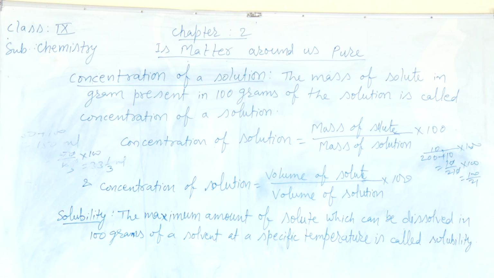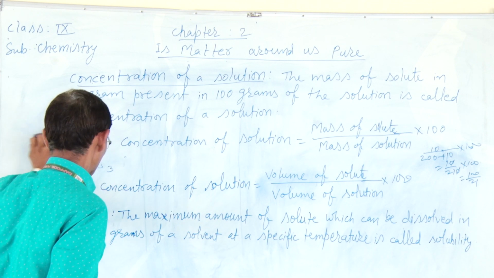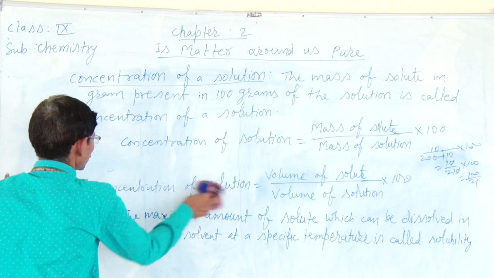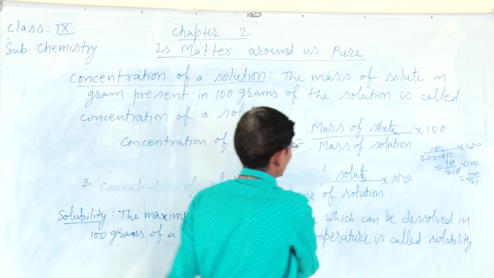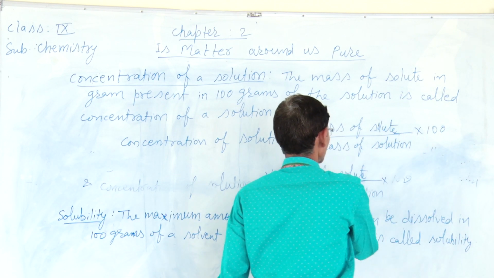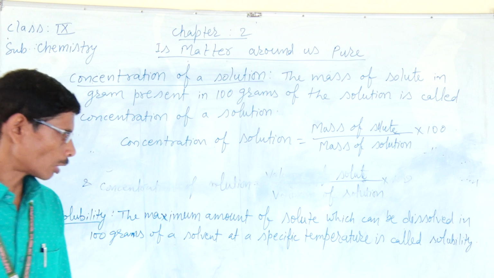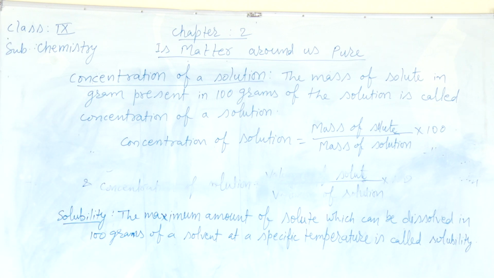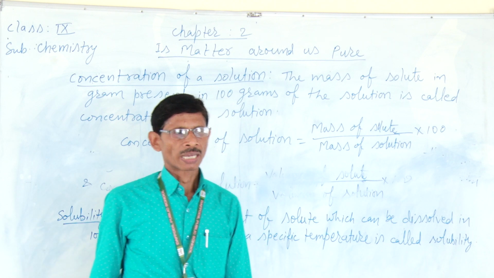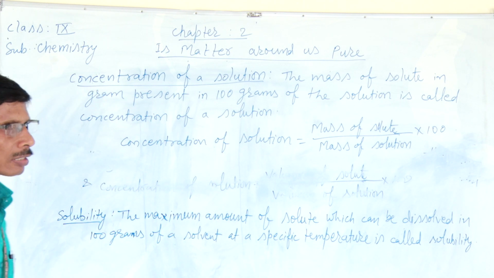Now another term is solubility. Solubility is the amount of solid that can dissolve. The amount of solid that can be dissolved in 100 gram of solvent at a specific temperature is known as the solubility of that solid substance.